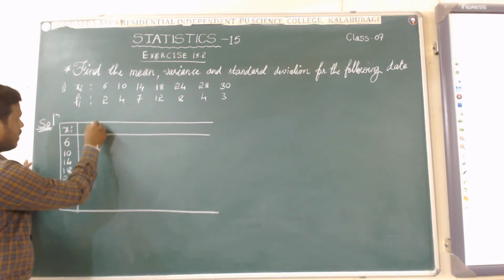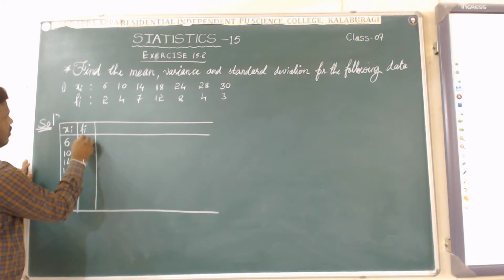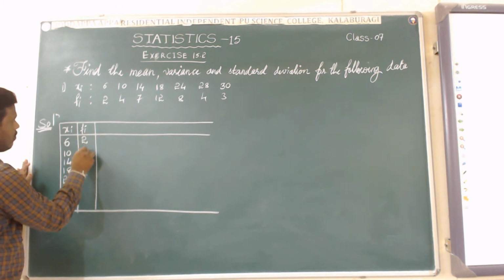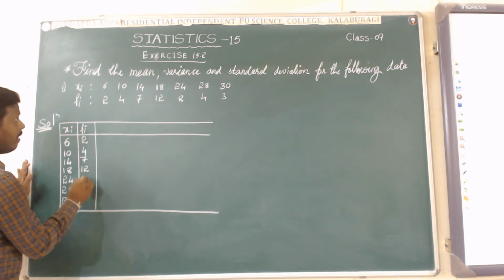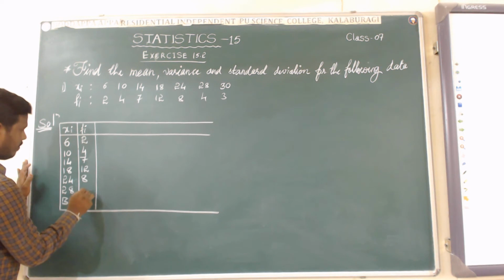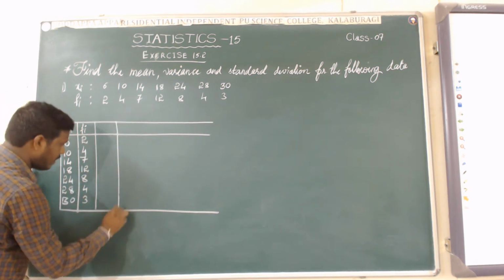The next column is for the fi values, that is 2, 4, 7, 12, 8, 4, 3.